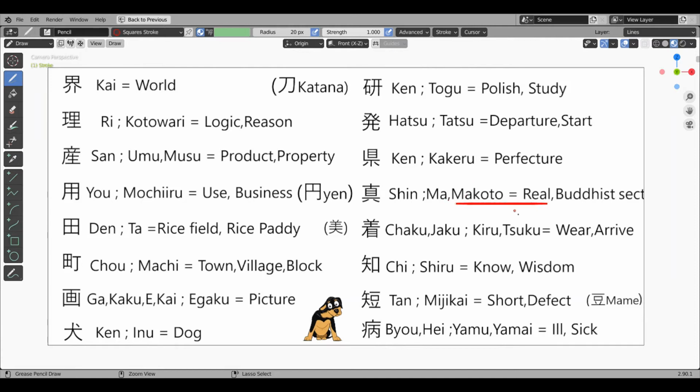Makoto, real kanji. This has three kanji radicals on top of one another. They are open, I, and total. So it means open eyes totally and look at the truth. Thus this kanji means real. But it also means Buddhist sect. Onyomi is shin. The most common word examples are masugu, that is straight ahead, and with the principle kanji ri, shinri, which means truth.